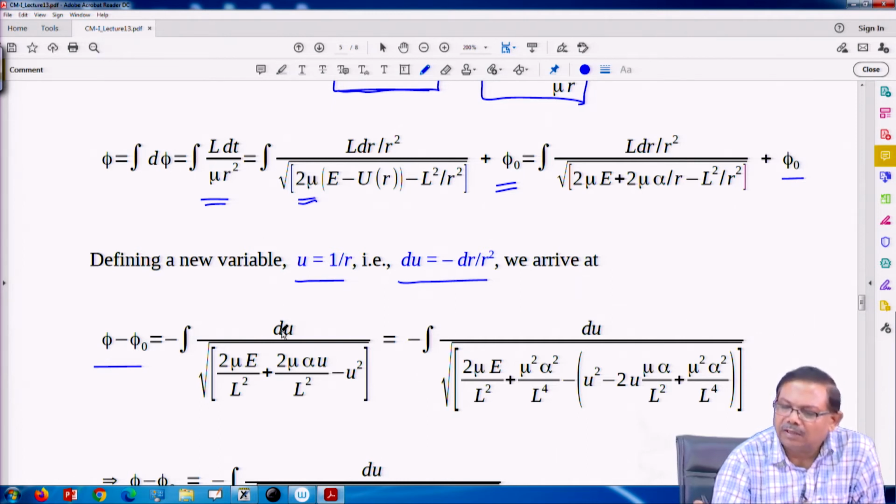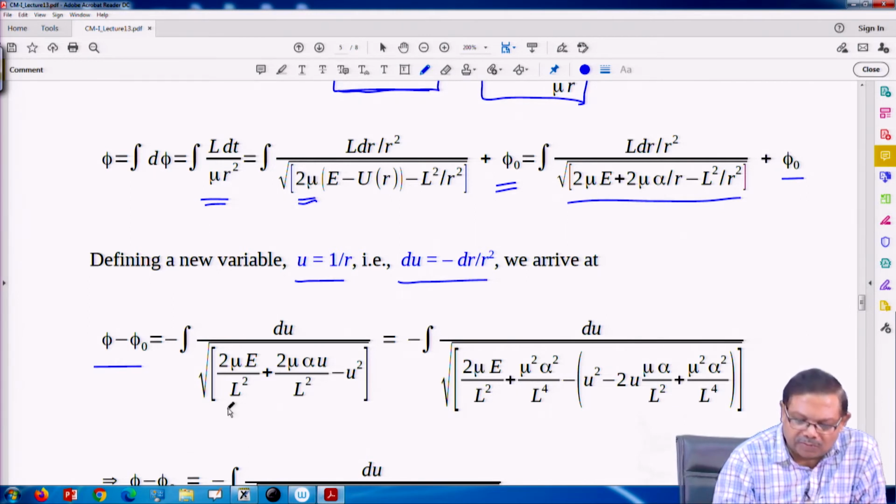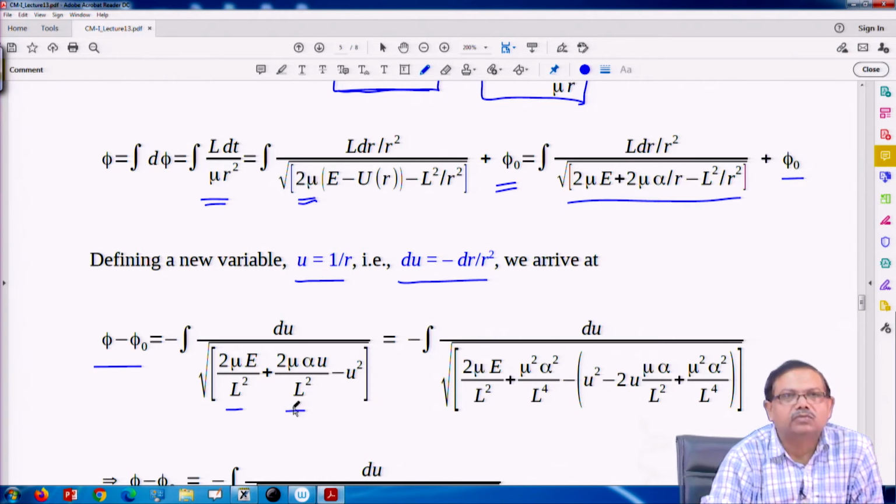And from the denominator L is pulled out. So, L square is inside the square root. So, when L comes out, this cancels with this, and in the other two terms L square comes. So, here is L square, here is L square, and that is what we have.